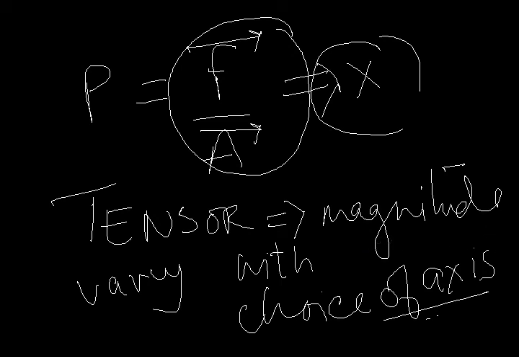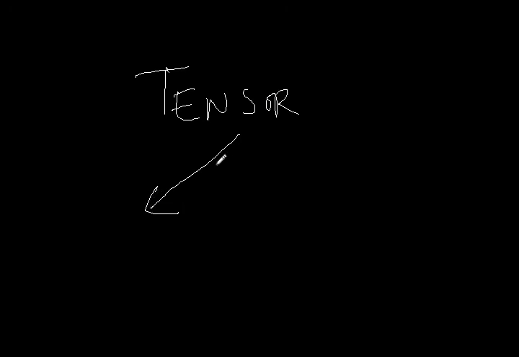Now let us come to one more point regarding a tensor. A tensor is operated on by a particular mathematical operation which is quite difficult to understand at this point of time. But what you need to know is that when we consider a tensor, we apply a particular mathematical operation on it and we give a rank to it.